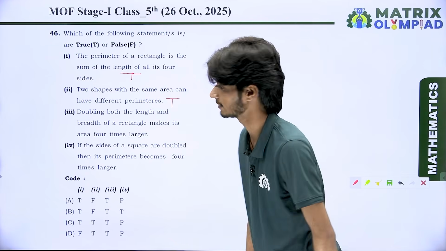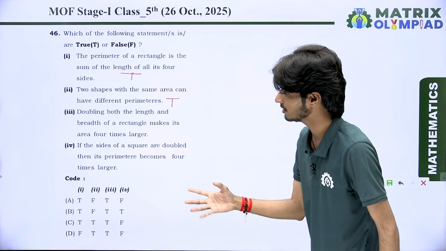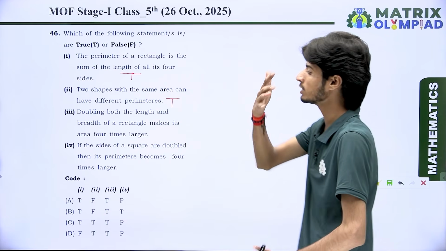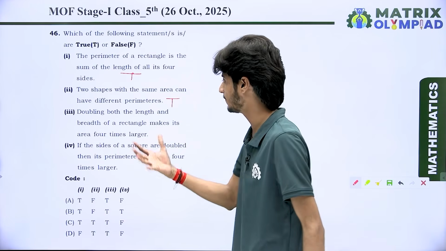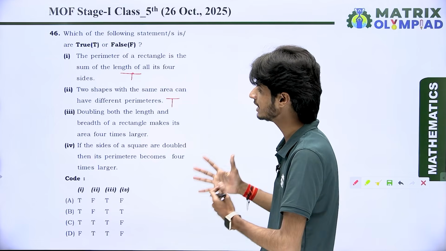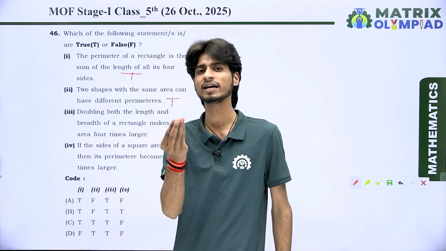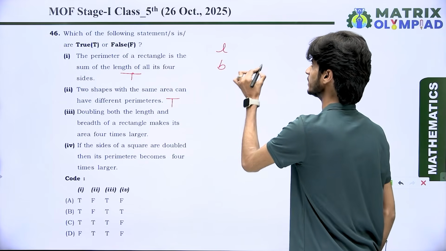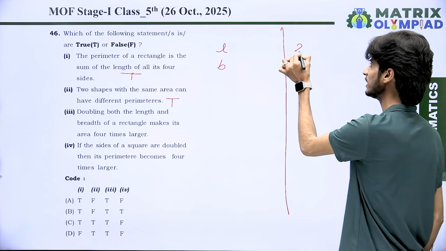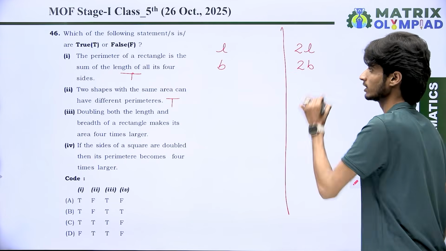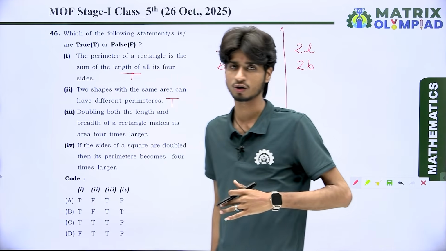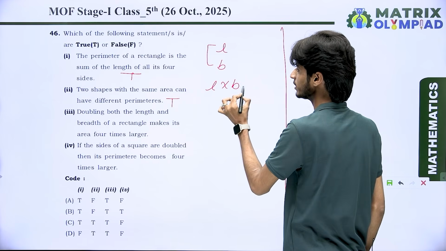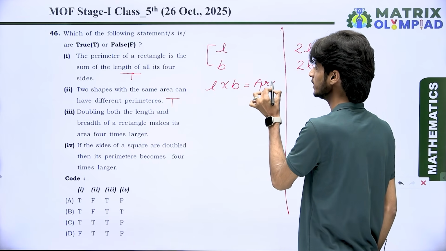Let's come to the third point. Doubling both the length and breadth of a rectangle makes its area 4 times larger. It means whenever you double the length and breadth both in any rectangle shape, then its area is 4 times larger. The change in the area is 4 times. Look at here. First of all, we take the length as L and breadth as B. And in the second condition, we take the length as 2L and breadth as 2B. We doubled both the length and breadth. Got it? And if you want to find out the area, then what you do? We multiply length and breadth both because it is equal to area of the rectangle.